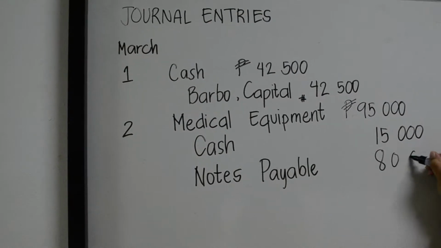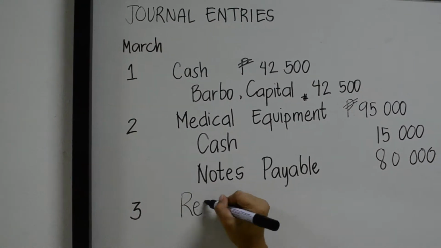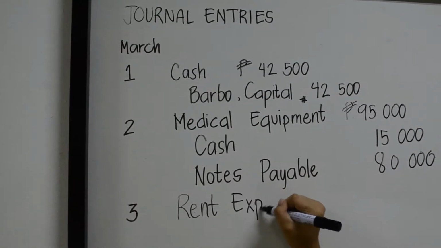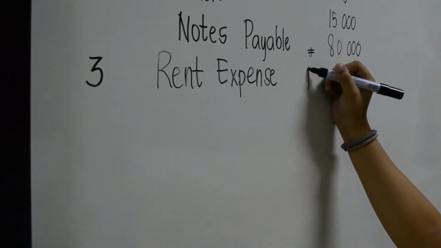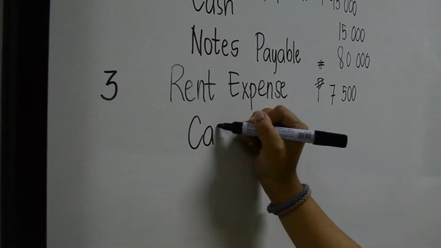On March 3, the company paid rent for the month of March, amounting to 7,500 pesos. We record rent expense on the debit side and cash on the credit side.